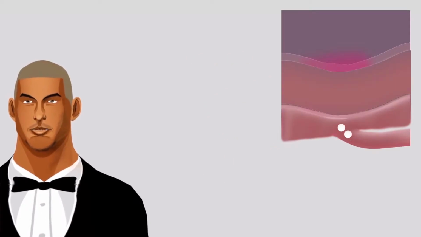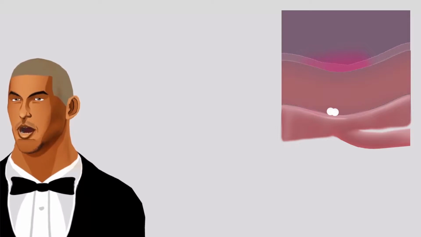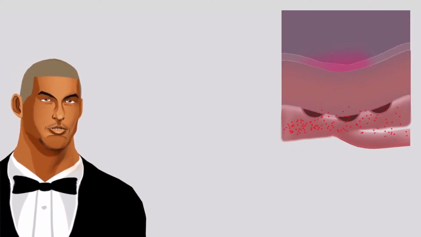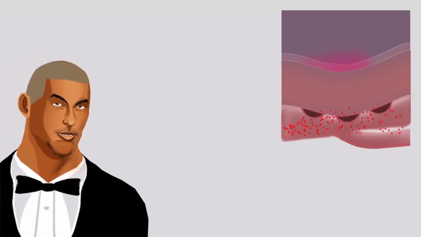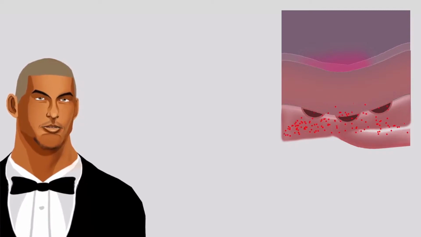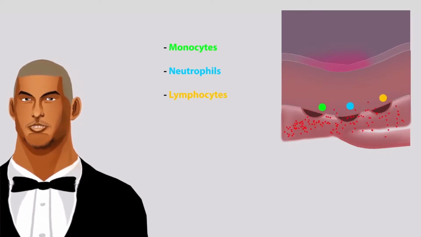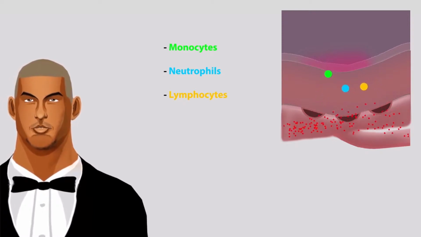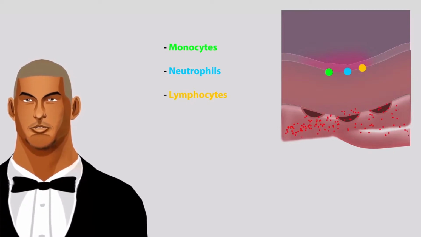The immune cells travel from the blood into the large intestine, which produces inflammation. In this process, chemicals such as histamine, bradykinin, and prostaglandins are released. This leads to increased capillary permeability, and blood flow travels to the area of harm, which causes inflammation and narrowing of the blood vessels. This increased permeability allows newly attracted leukocytes from the blood, such as monocytes and neutrophils, to enter the affected tissue. This leads to phagocytosis and destruction of the pathogens.